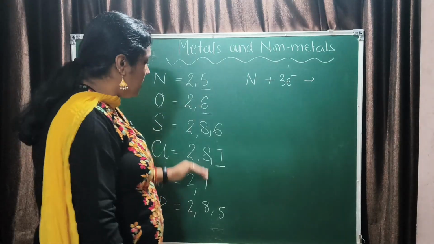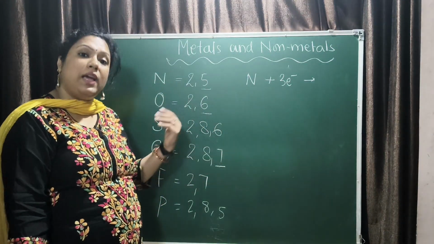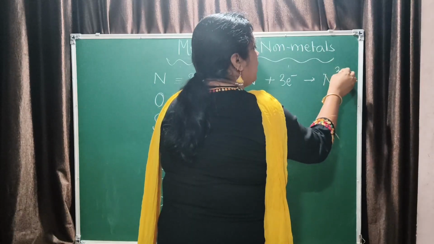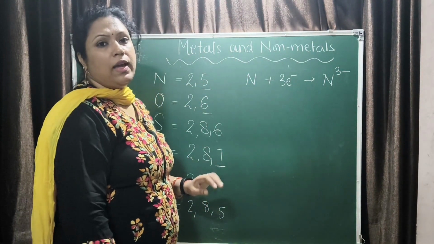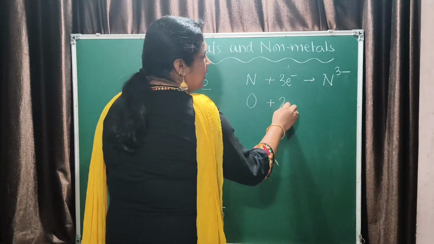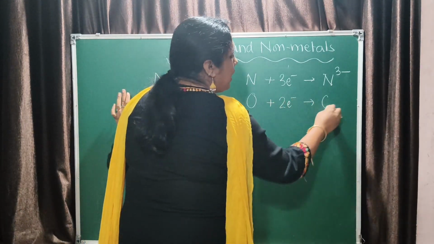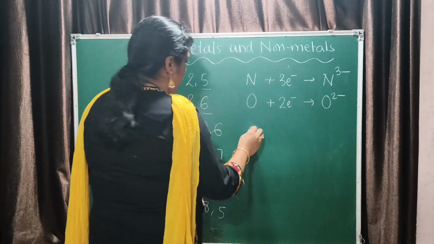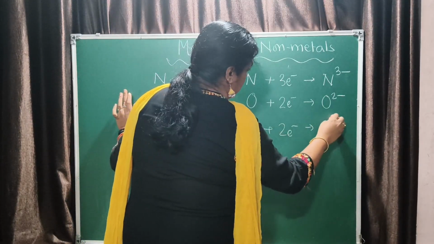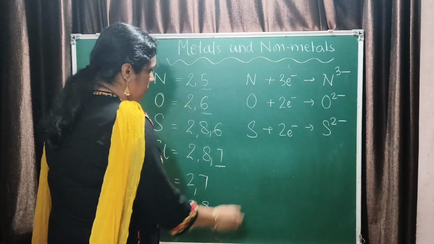So in all these cases, they have the tendency to gain electrons and become negatively charged particles called anions. So non-metals have the tendency to form anions. Sulfur plus 2 electrons gives sulfide ion.